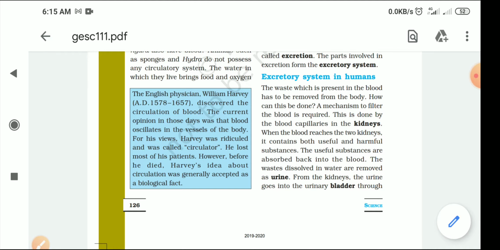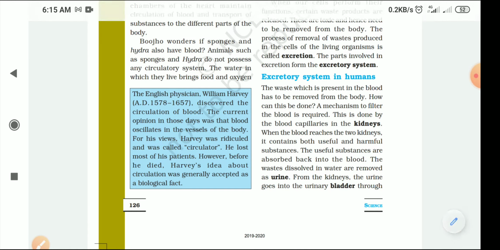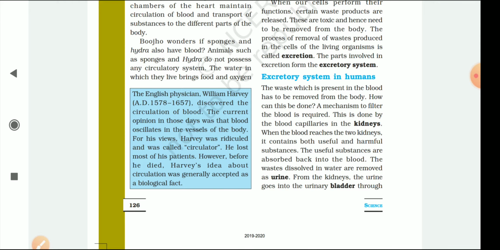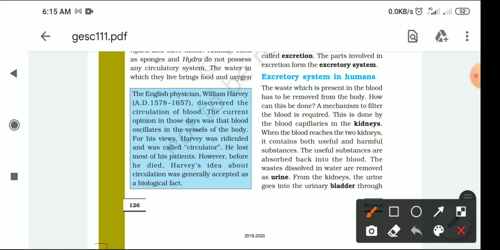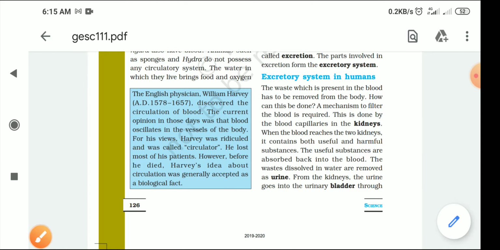So the kidney is the main organ which is basically purifying our blood. We have a pair of kidneys, we have two kidneys. What is the kidney doing? The kidney is basically purifying the blood. Now you see that the waste which is present in the blood has to be removed from the body. How can this be done? A mechanism to filter the blood is required. This is done by the blood capillaries in the kidneys.